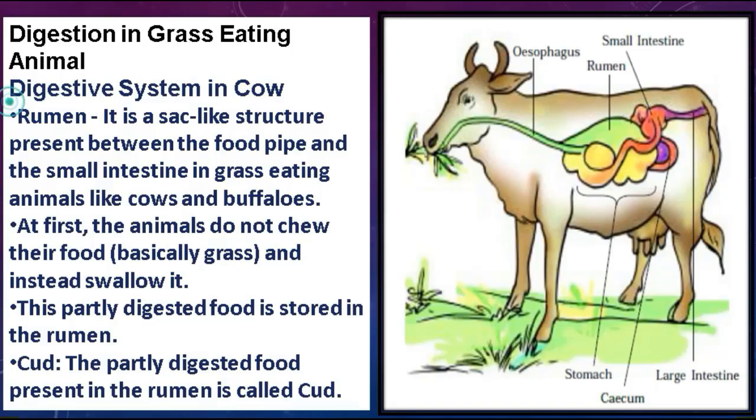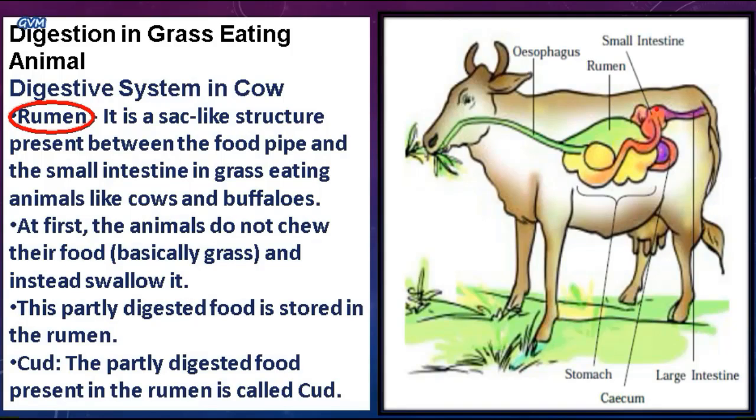So the first term is rumen. Students, rumen is a sac or bag-like structure present between the food pipe and the small intestine in grass-eating animals like cows, buffalo, sheep, goat.